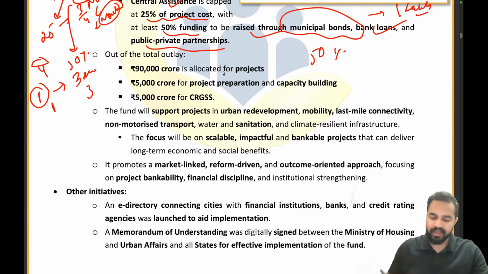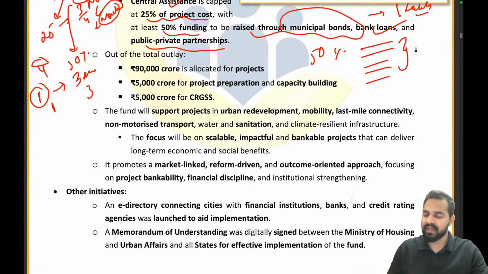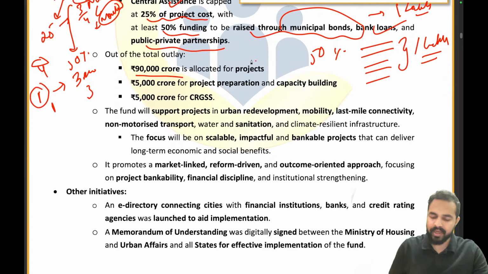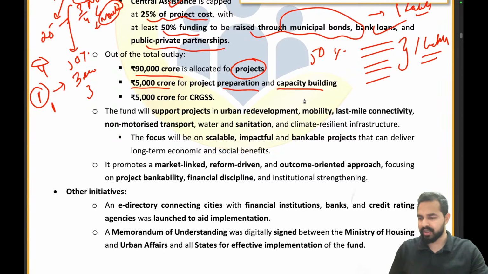Now let's move ahead. So my dear friends, now we have a particular composition of that 1 lakh crore that the government is providing to these people. What is that composition? Out of the 1 lakh crore, 90,000 crore is allocated for the projects, right? 5,000 crore will be for the preparation and capacity building of the project. 5,000 crore will be for CRGSS. We already discussed that. This is a guarantee